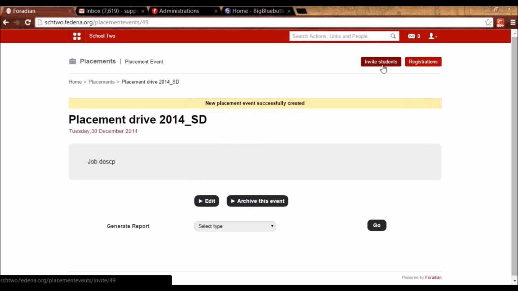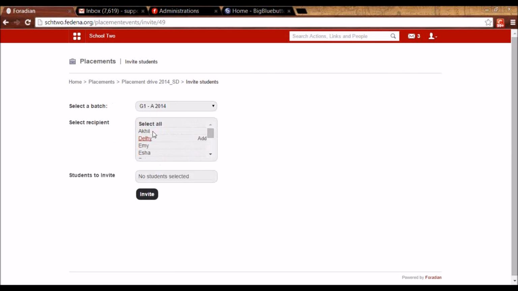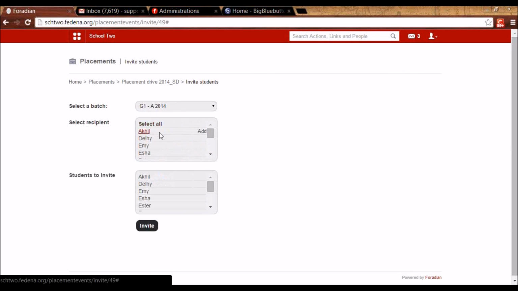So that is the next step. So I can select the batch, select the students, and let's say there's one more batch. So these students are already selected. Let me select another batch. Let us say this is the one. I can select them again here, and you will observe that they get added automatically here. So I can invite the students of more than one batch like this.